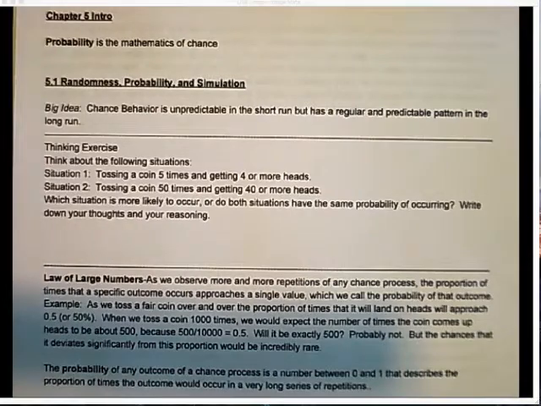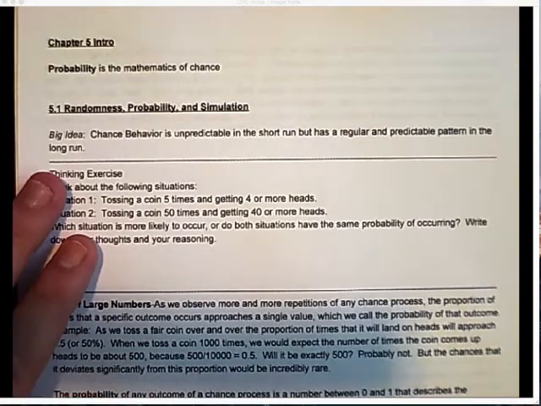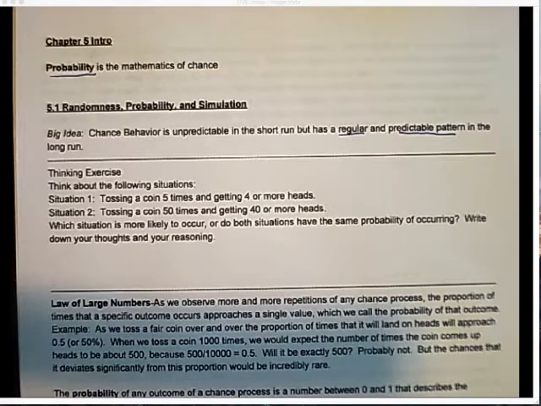Alright guys, we're going to move into chapter 5 here. It's one of my favorite chapters. It's probability. So let's go over a term real quick. So very simply, probability is the mathematics of chance. Alright. So the big idea is that chance behavior is unpredictable in the short run, but has a regular and predictable pattern in the long run.